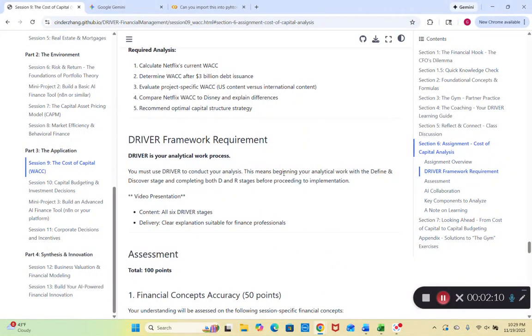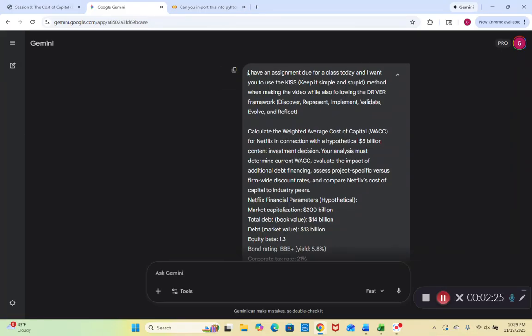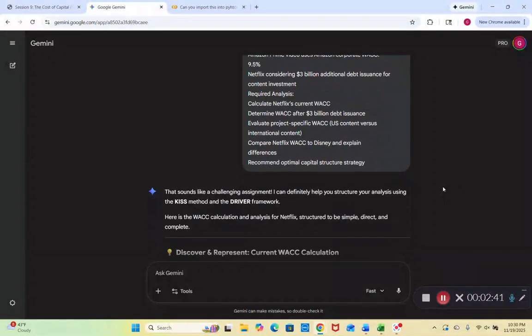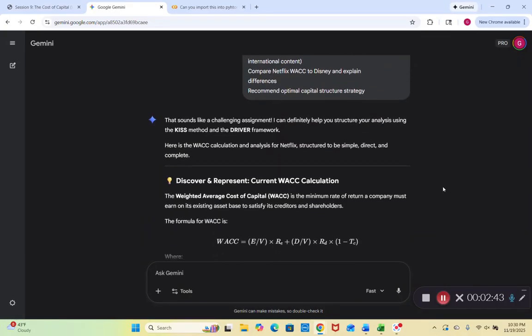We'll use the DRIVER framework for this, which is discover, represent, implement, validate, evolve, and reflect. So we'll go over into Google Gemini. I told Gemini I have an assignment due for class today, and I want you to use the KISS method, keep it simple and stupid, when making the video while also following the DRIVER framework. I also had it spit out code, which I'll show later on. As we scroll down, I put in the prompt that we just read over. Okay, so here we go.